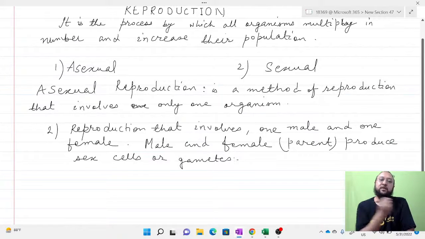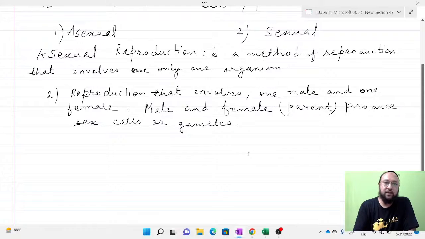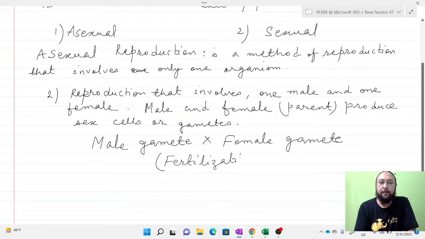These gametes fuse during fertilization, so there is fusion of gametes. That means a male gamete fuses with a female gamete, and this process is called fertilization.